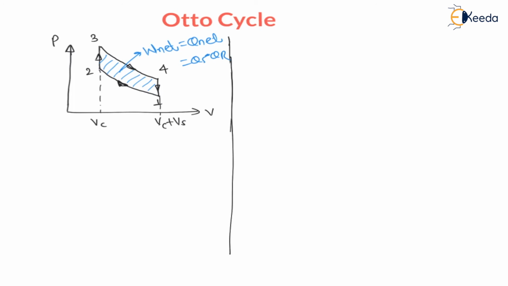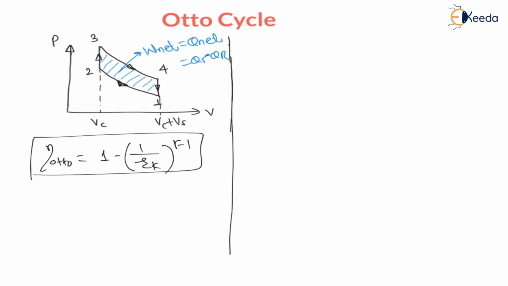We have derived that efficiency of Otto cycle is 1 minus 1 upon Rk raised to gamma minus 1, where Rk is the compression ratio, and gamma is the ratio of specific heats, that is specific heat at constant pressure divided by specific heat at constant volume. Now let us do the analysis.